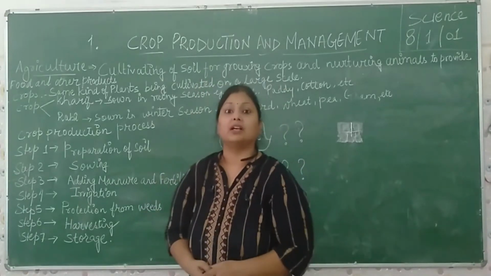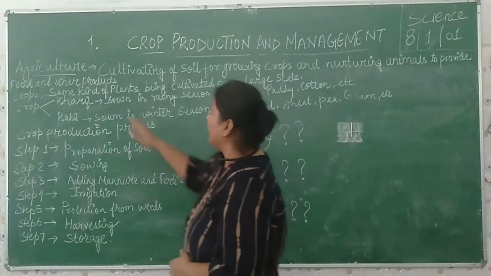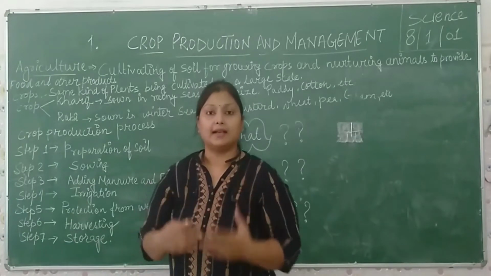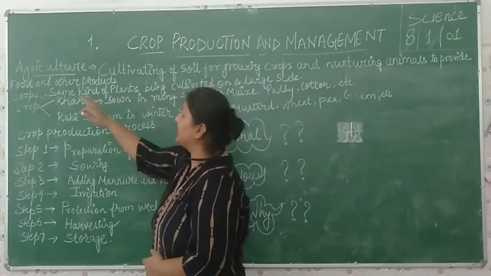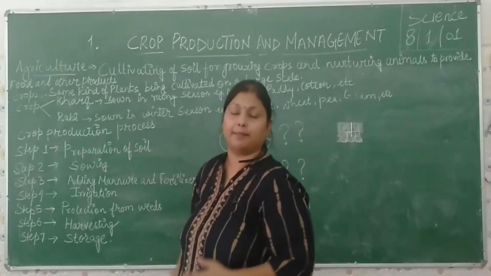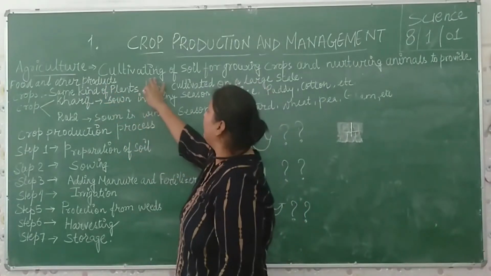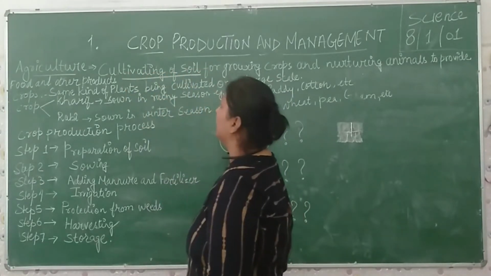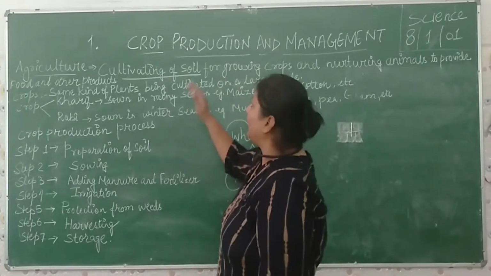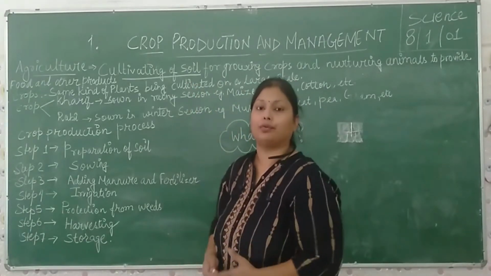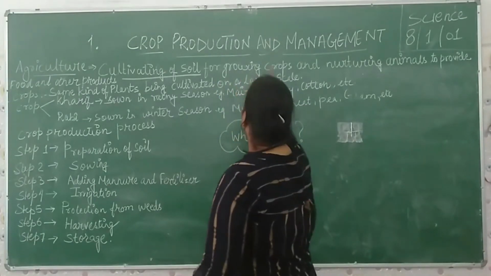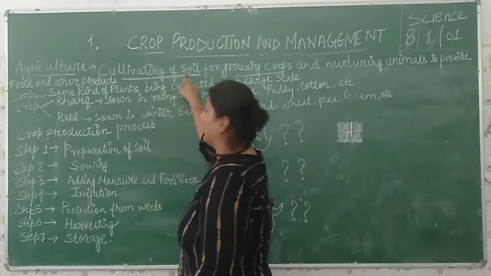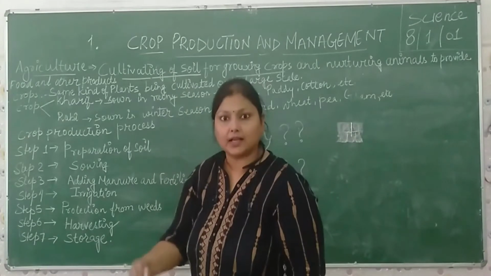Now come to the terminology. Number 1, agriculture. A very basic and important term. Agri means plant and culture means development, plant development. Now, cultivating of soil, it is very important, I am going to underline this, cultivating of soil. Cultivating means development and growth of soil. For growing crops, we prepare the soil. Cultivating of soil means to prepare the soil.